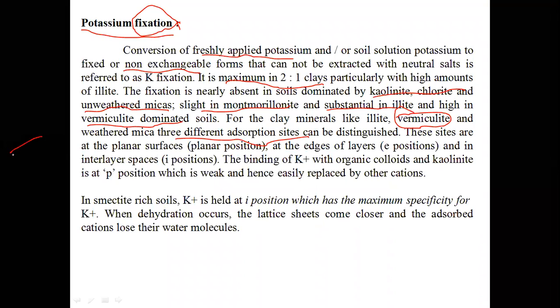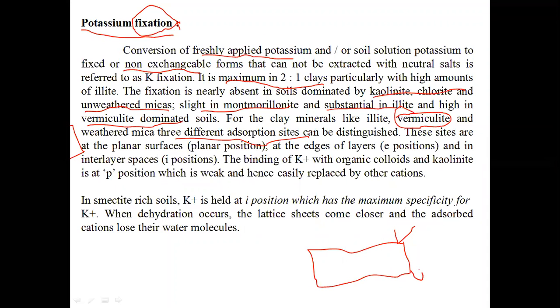The surface of the clay mineral has a P position on the surface, an E position at the edges, and an I position at the interlattice position between two crystals.